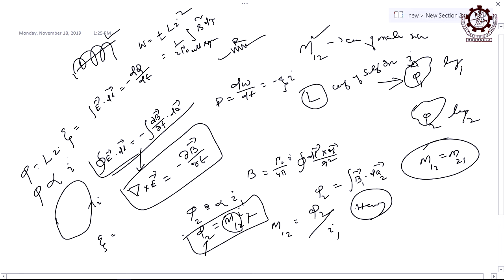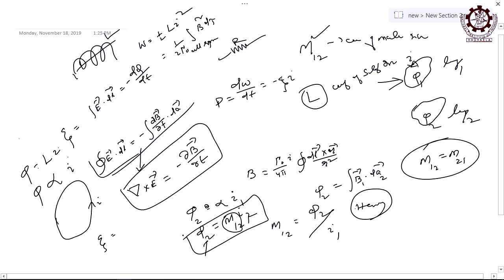If you put the value of L and take the volume into account, because current is related with the loop, area is involved, and area into thickness gives the volume, that is why it is all space. In that space the magnetic field is varying. So, if you calculate the work done, it goes to B square d tau for all space. This L is expressed in terms of B. You may ask why we write B square here.